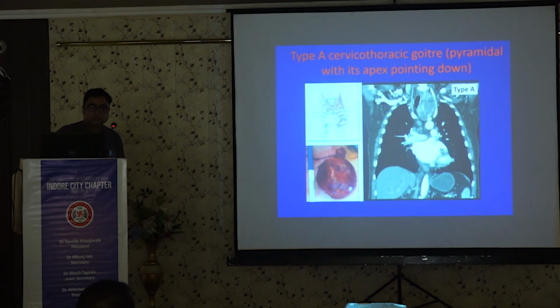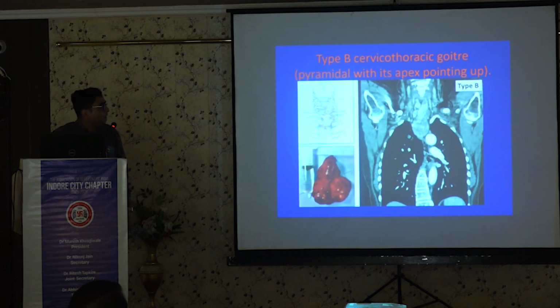In this practical classification, type A is a cervicothoracic goiter, pyramidal with the apex pointing down. This is the usual presentation. Most retrosternal goiters are type A. In type B, it is basically a cervicothoracic goiter, pyramidal with the apex pointed up.